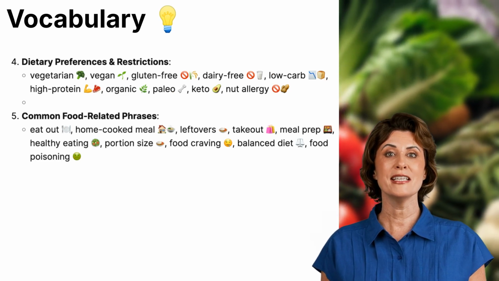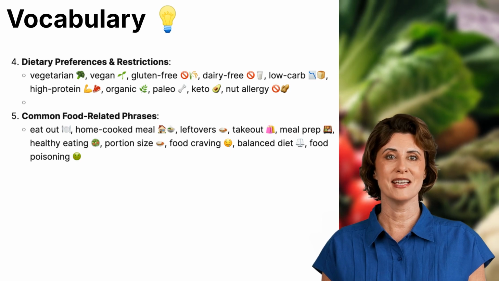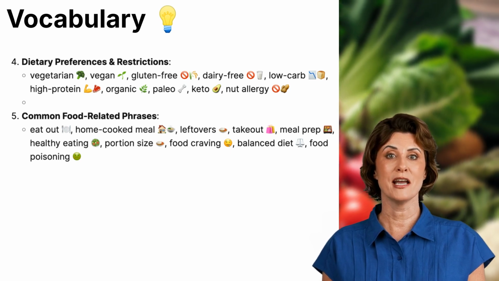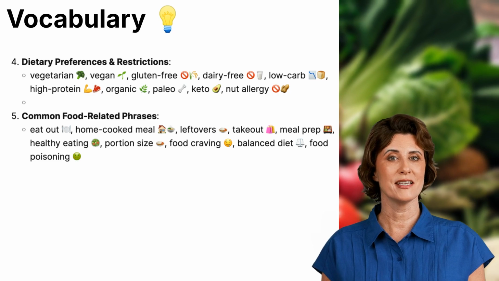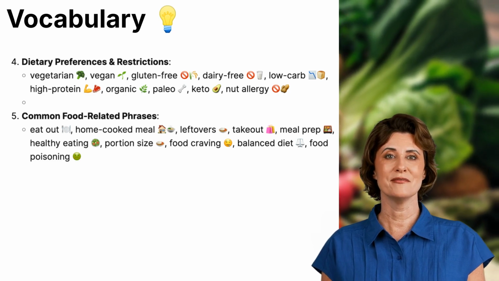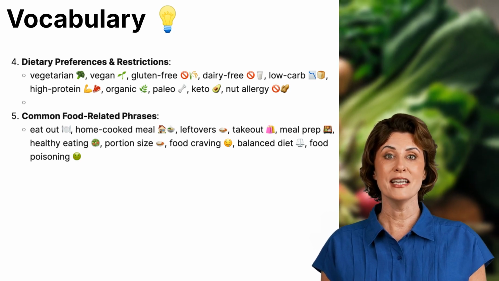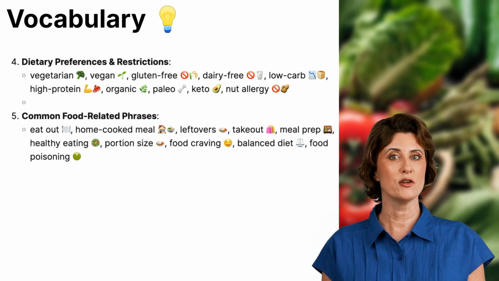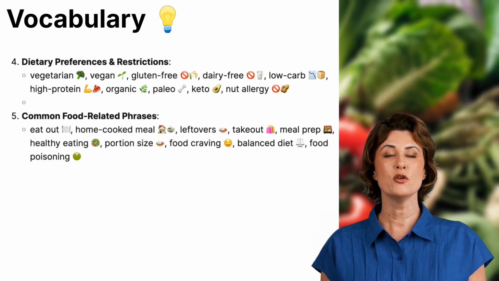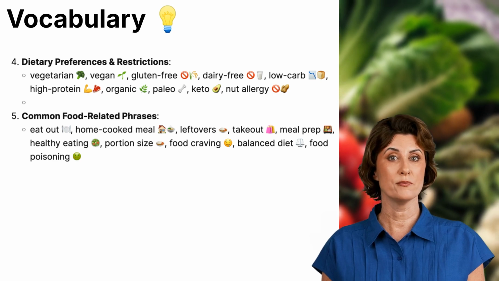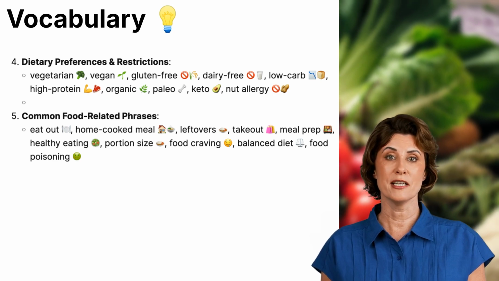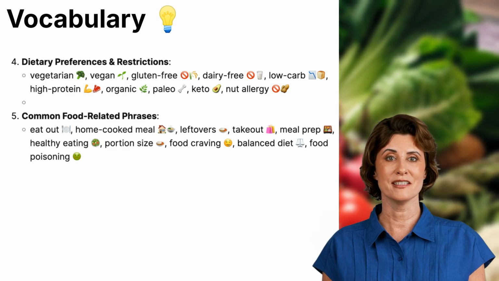4. Dietary preferences and restrictions. Many people follow specific diets for health or personal reasons. Here are some key terms. Vegetarian means avoiding meat, but still eating dairy and eggs. Vegan means avoiding all animal products, including dairy and eggs. Gluten-free means avoiding wheat products like bread and pasta. Dairy-free means avoiding milk and dairy products.